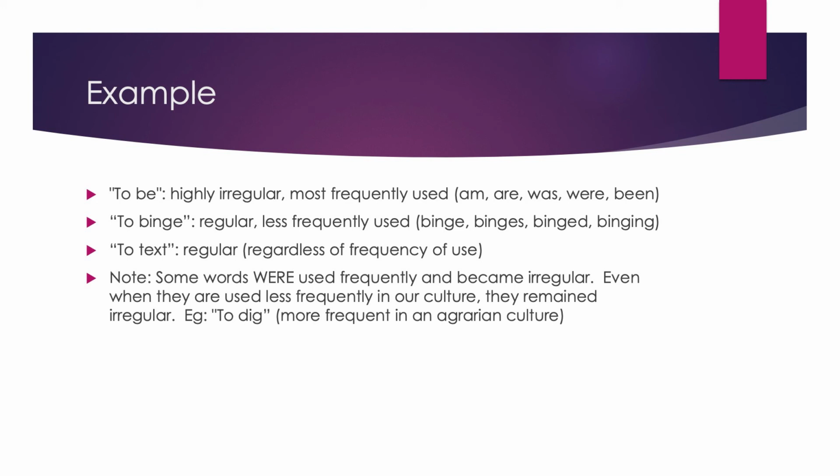Now, if you listened very carefully, you heard me say, "or had been frequently used." Some words had a greater representation in our language in times past and became irregular back then. Now, as we use them less often, they remain irregular. Think of a word like "dig."